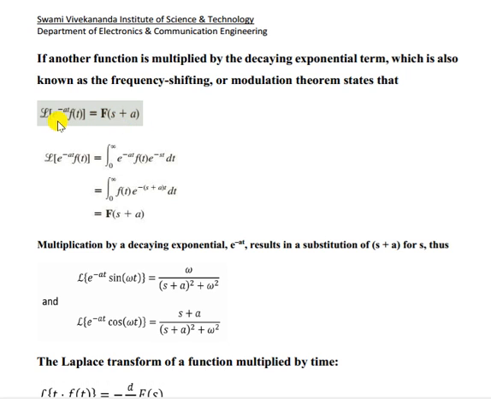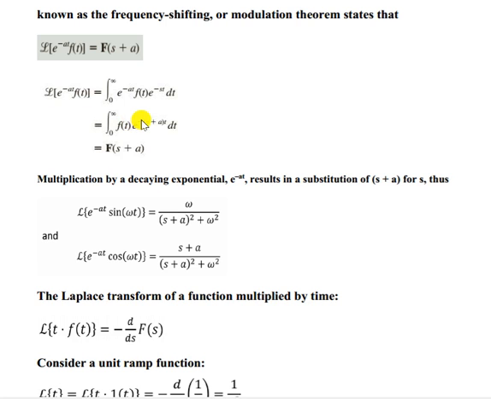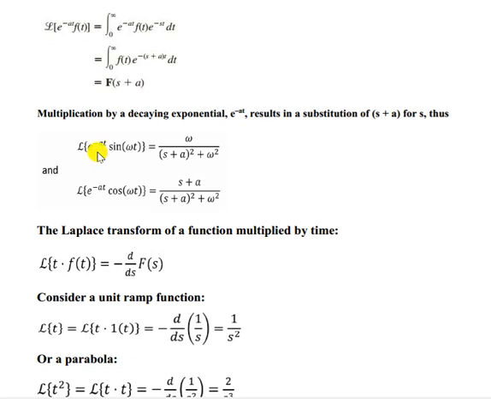Okay, so it will be minus a. Here, the s term you have to shift by plus a. Say for example, e to the power minus at sin omega t. For sin omega t, what is that value? Omega by s square plus omega square. Now it has a function multiplied by e to the power minus at, so s becomes s plus a.